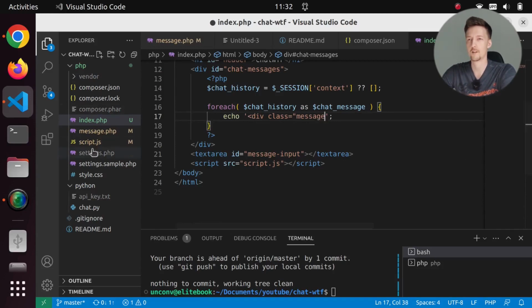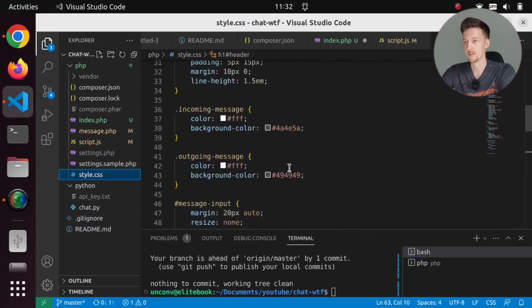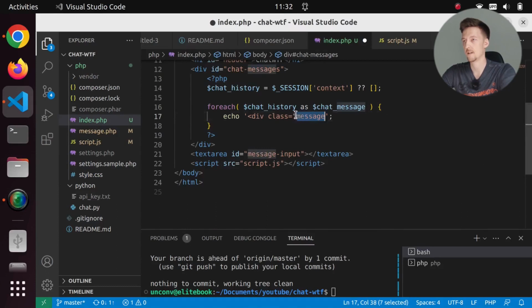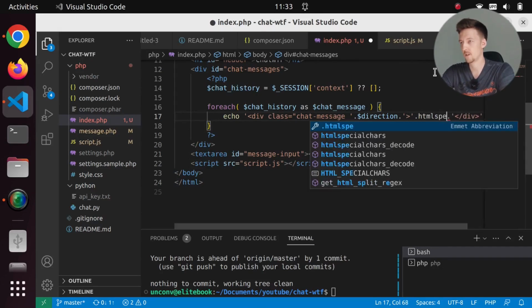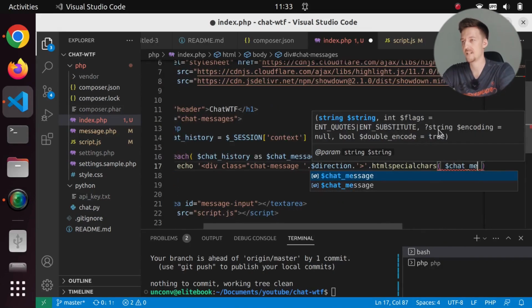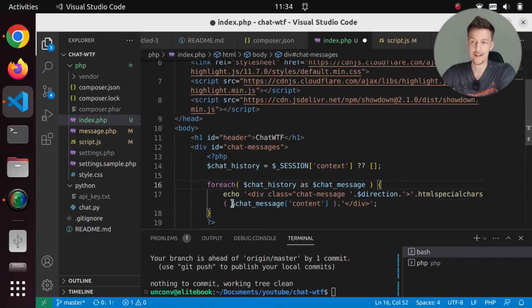I forgot what I called this element. It will be chat message with a class incoming message or outgoing message. So we will say class chat message, and I will add here the direction, and I will end this div, and here I will add the actual chat message. So I should call HTML special characters, and I should pass in here chat message content. And in fact, I should then do the Markdown conversion for this.